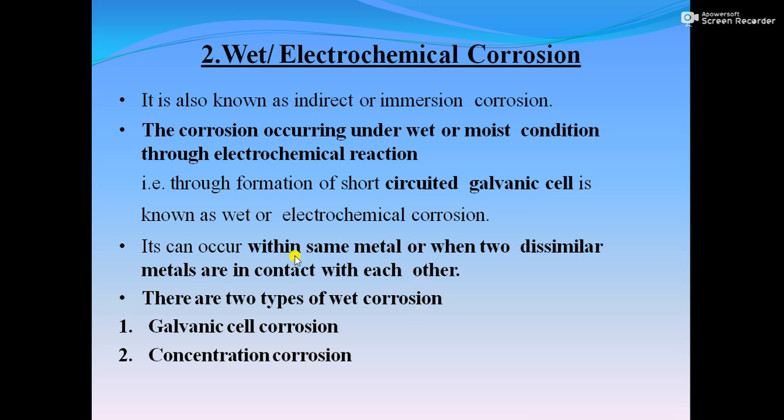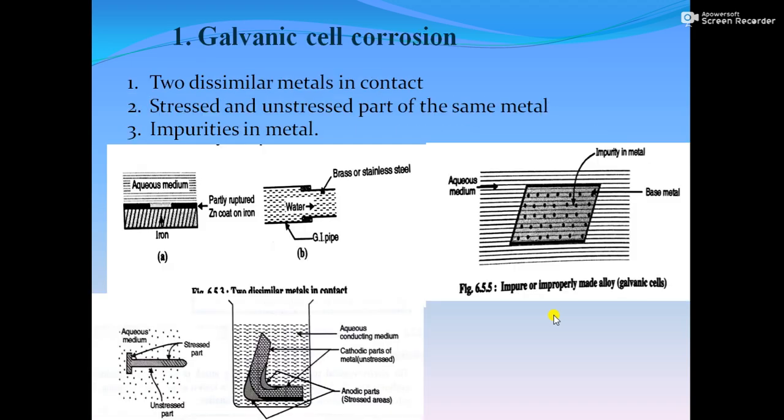As already explained, it can be possible if a single metal is present or when two dissimilar metals are present in contact with each other. On the basis of that, this is of two kinds: galvanic cell corrosion and concentration corrosion. So first, as you can see, the galvanic cell corrosion. So what are the conditions of galvanic cell corrosion?